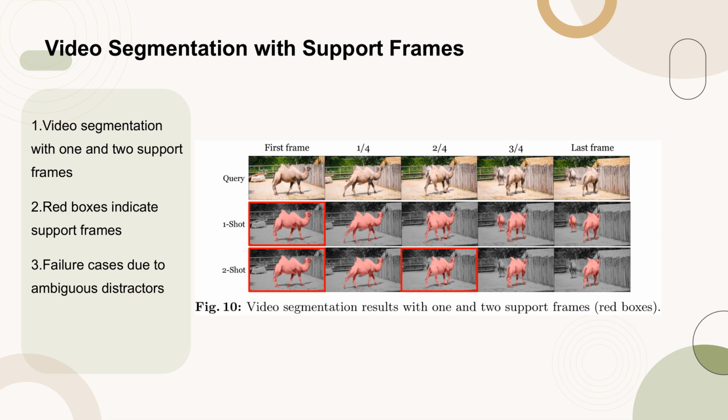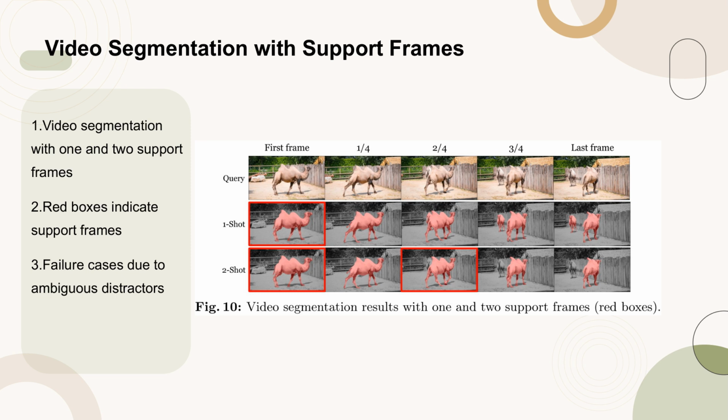The study highlights that while Chameleon successfully tracks objects under significant appearance variations, most failure cases of the method are attributed to ambiguous distractors. These issues can be mitigated by incorporating additional frame labels, which is a feature that Chameleon can naturally integrate. This capability allows Chameleon to surpass specialist methods when provided with 4 frame labels, as illustrated in